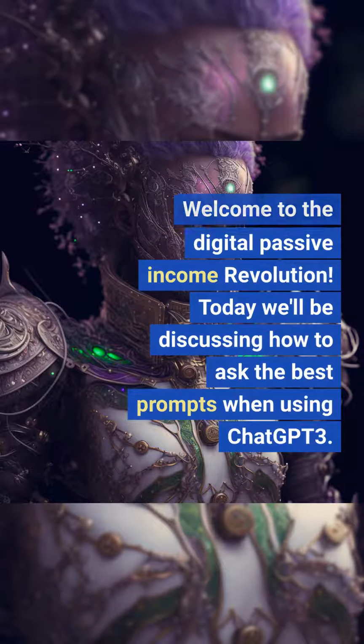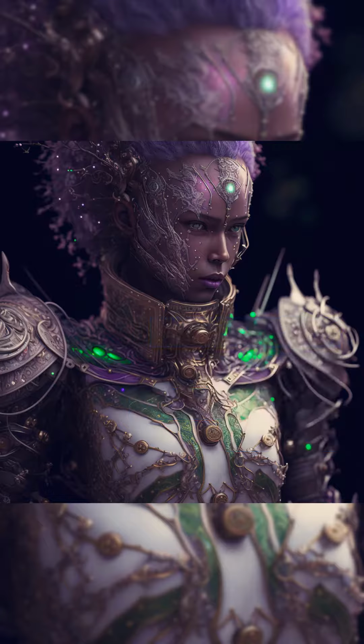Today we'll be discussing how to ask the best prompts when using ChatGPT3. As a language model, ChatGPT3 can be used for a wide range of tasks, including writing, investment analysis, and coding. To get the best results from the AI, it's important to be specific and clear when crafting your prompts.